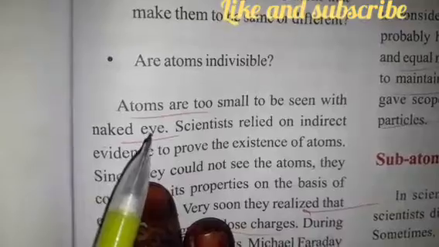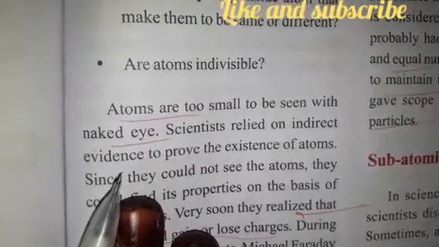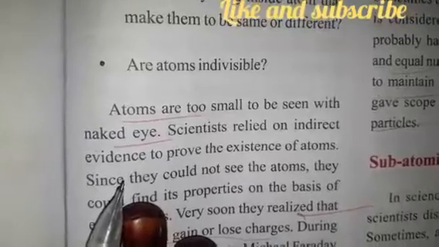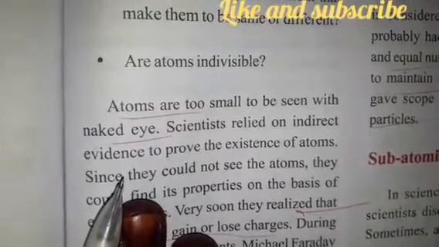Atoms are too small to be seen with our naked eyes. That's true, we have learned in our previous classes also that atoms are too small and we cannot see them. Scientists relied on indirect evidence to prove the existence of the atom.